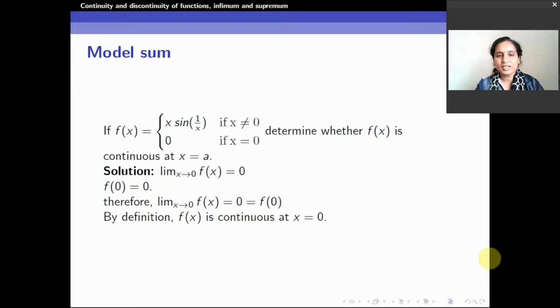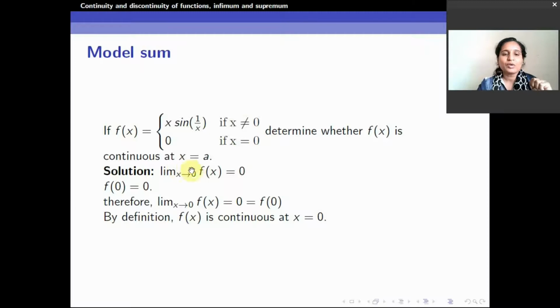If f of x is equal to x sine 1 by x if x is not equal to 0, and 0 if x is equal to 0, determine whether f of x is continuous at x is equal to a. What should I do? A function is given to us whose value, if x is not equal to 0, is x sine 1 by x. If x is equal to 0, the value is equal to 0. Determine whether f of x is continuous at x is equal to a. We will take this value a as equal to 0.